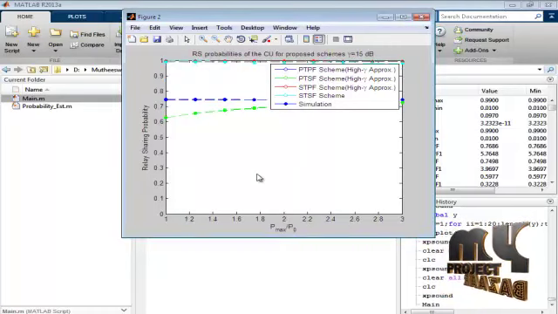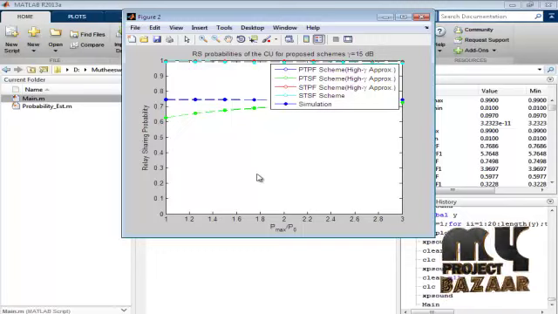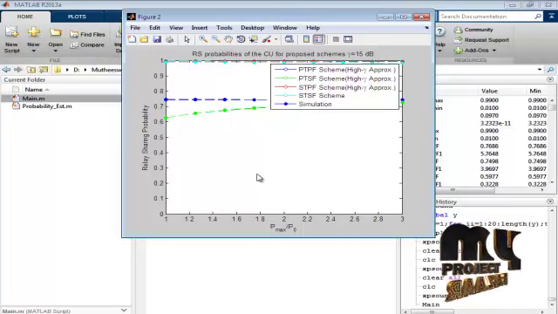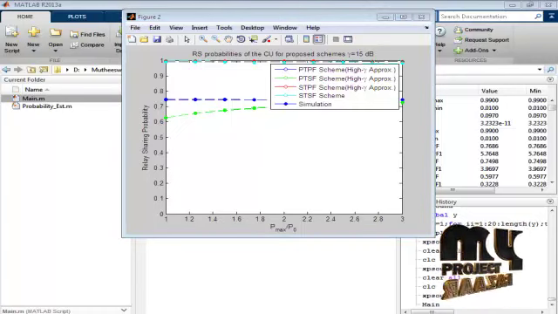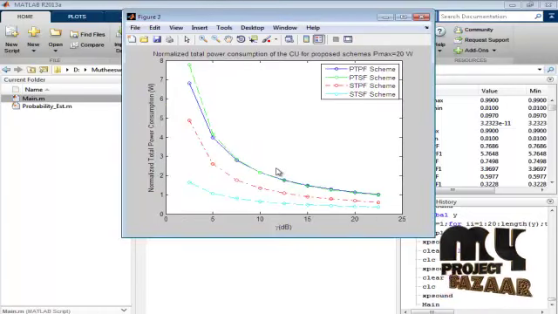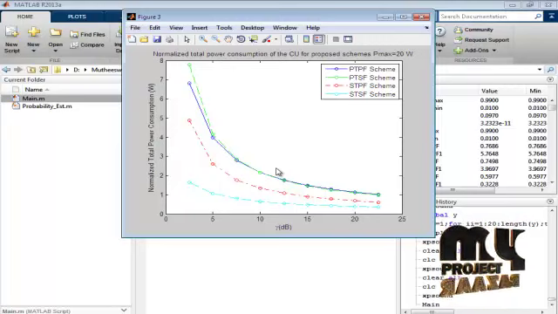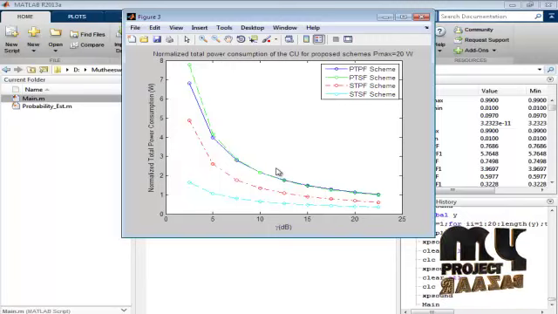Here we obtain the relay sharing probability of the CU by varying the initial power and maximum power. Here also we obtain the graph for four schemes. Here this is the normalized total power consumption graph of the cognitive users for our proposed schemes by varying the lambda value.